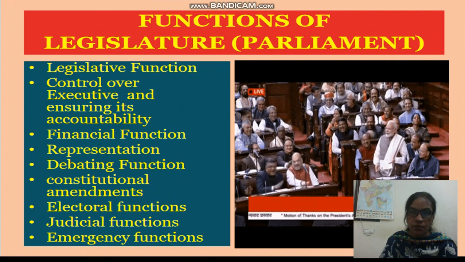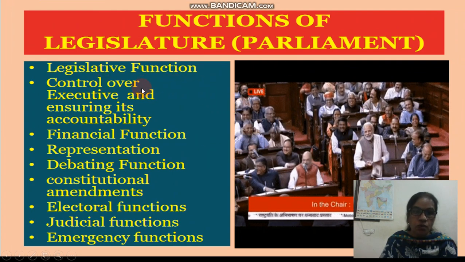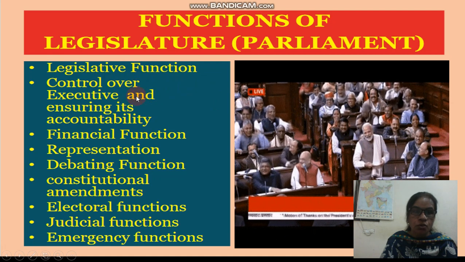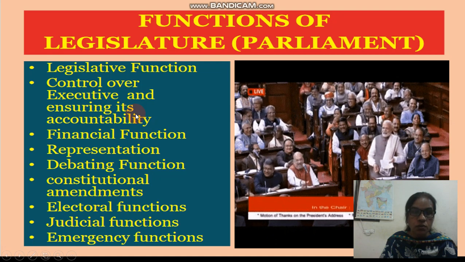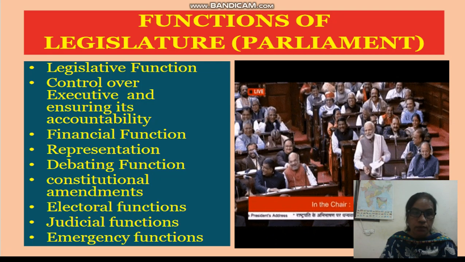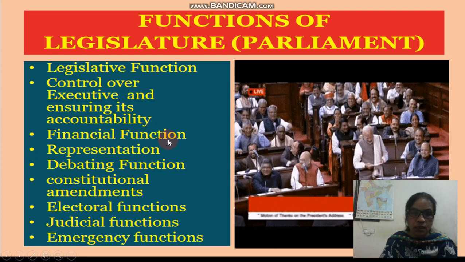Now see what are the functions of the Parliament. It controls the executive and ensures its accountability. It can control the executive by asking questions. Financial functions are done in the Parliament.